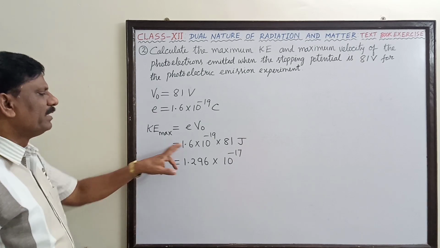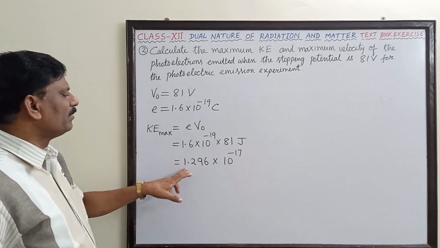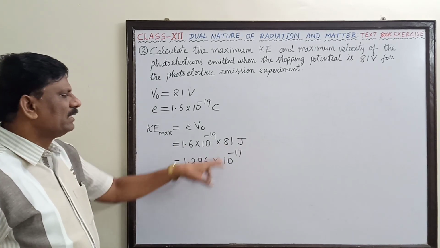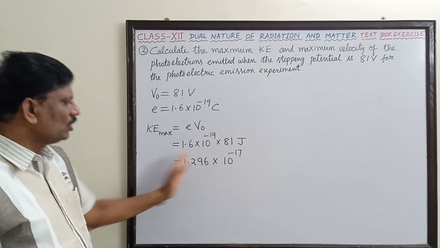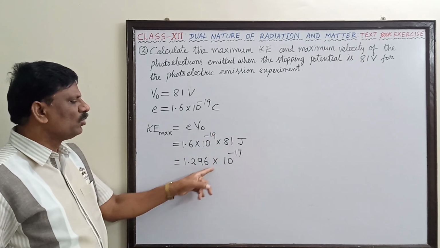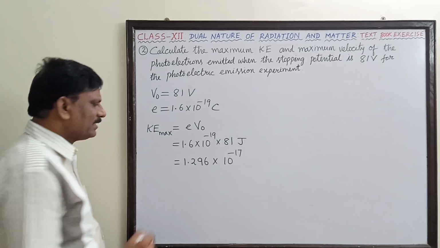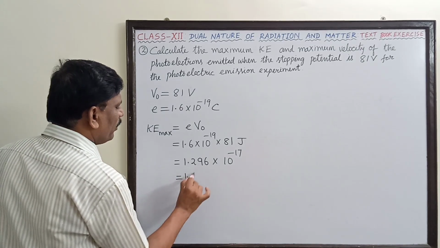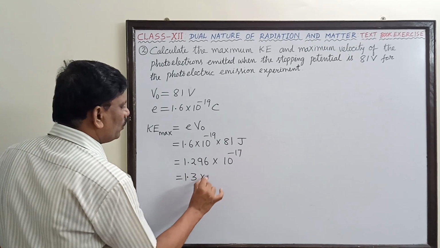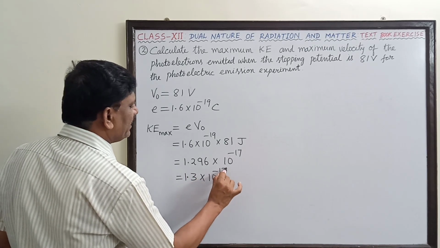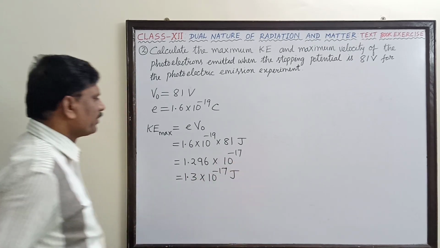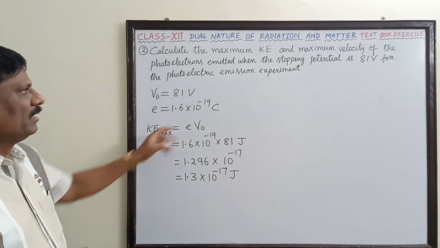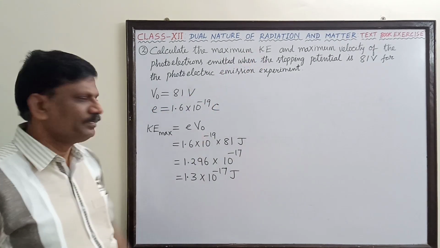If you multiply, 1.6 into 81 will come as 129.6 into 10 power minus 19. So two decimals I have shifted, so 1.296 into 10 power minus 17 will come. So this is rounded off as 1.3 into 10 to the power of minus 17 joule. So this is the kinetic energy maximum.